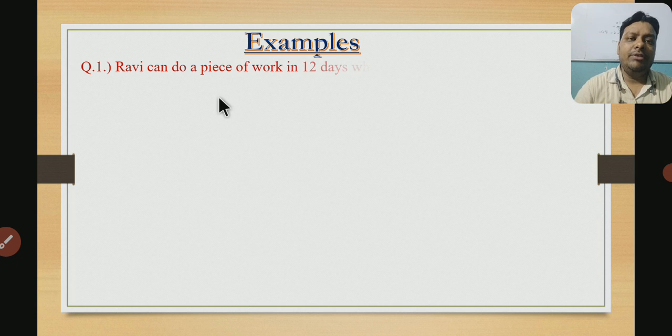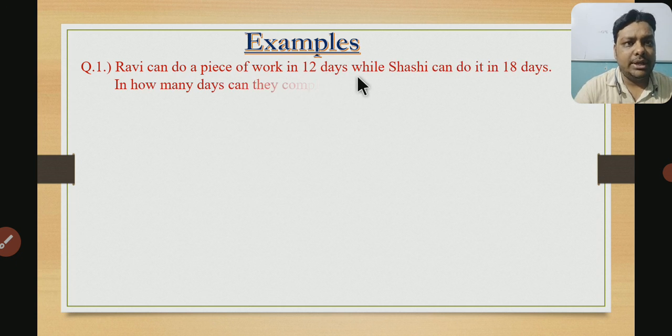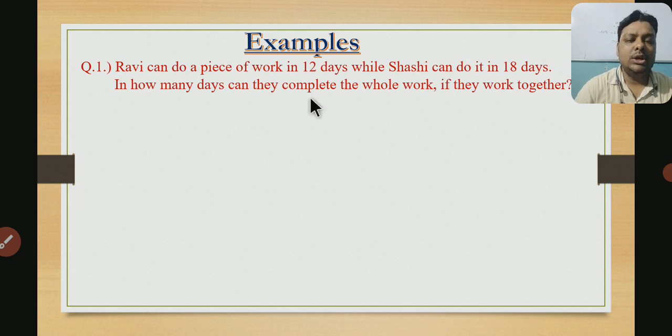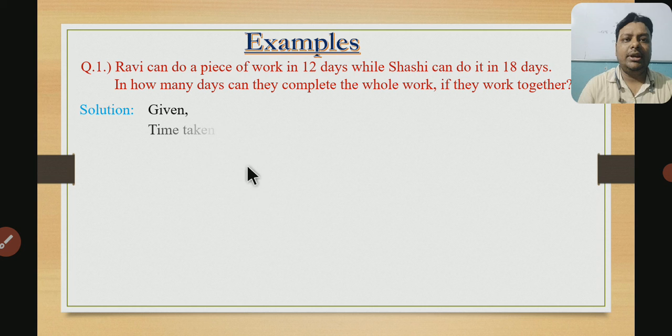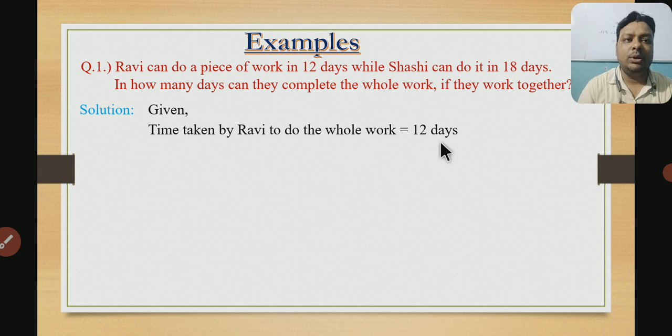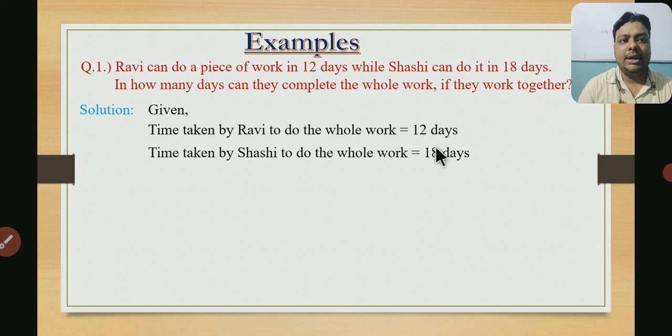Question 1. Ravi can do a piece of work in 12 days while Sasi can do it in 18 days. So in how many days can they complete the whole work if they work together? And one more thing, dear, if time is given, then we will never add the time. We can add the work done. So at first, what is given? Time taken by Ravi to do the whole work is 12 days and time taken by Sasi to do the whole work is 18 days. So we will not add both the times. At first we will convert this time into the work done.